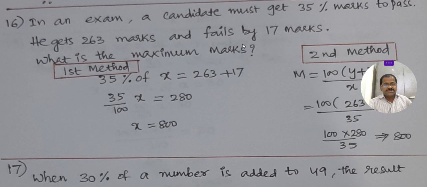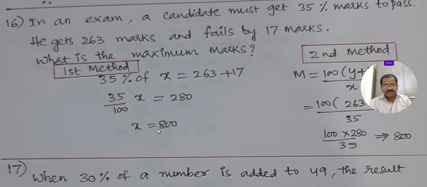Okay, you see here, 35% of x is 263 he got plus the 17 he has to get, then he could pass for 35%. We don't know the maximum marks. 35% of x is 263 plus 17. The total is 35%, then he could pass. 35 by 100 percentage into x is 280. Cross multiplication, 100 will go, 280 into 100 by 35.